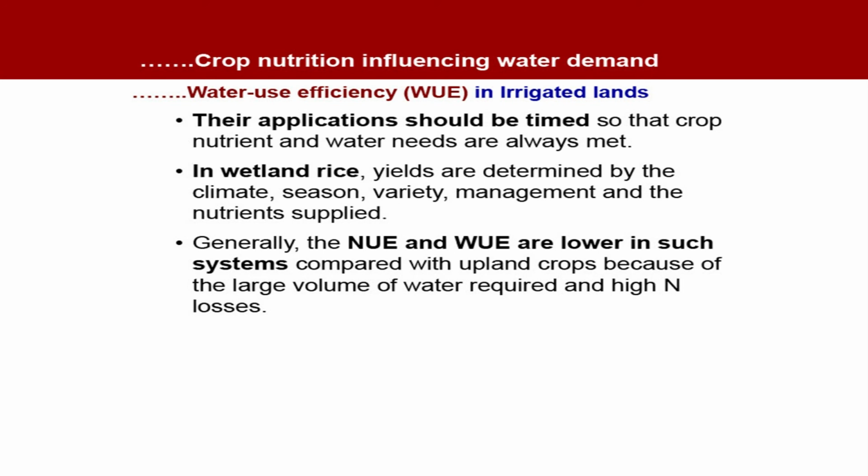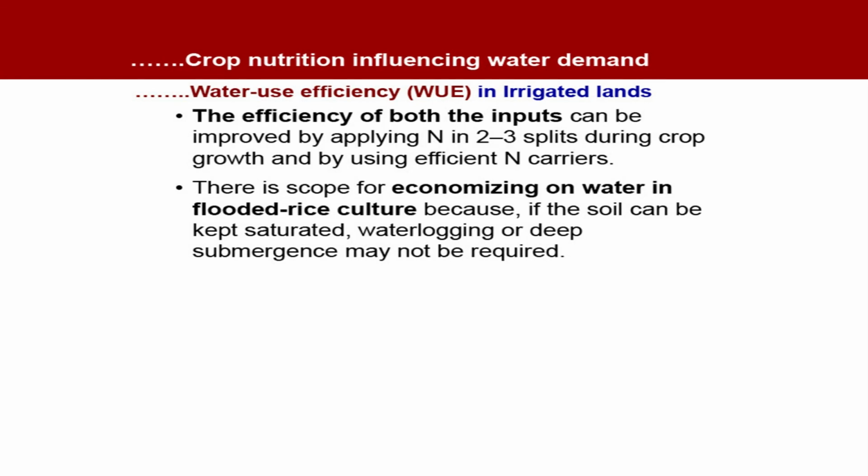In wetland rice, yields are determined by the climate, season, variety, management and the nutrients supplied. Generally, the nutrient use efficiency and water use efficiency are lower in such systems compared with upland crops because of the large volume of water required and high nitrogen losses. Efficiency of both the inputs can be improved by applying nitrogen in 2 to 3 splits during crop growth and by using efficient nitrogen carriers. Certain slow release fertilizers or nitrification inhibitors can be used to increase the nitrogen use efficiency.